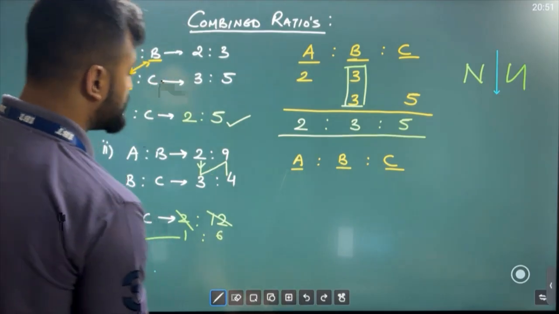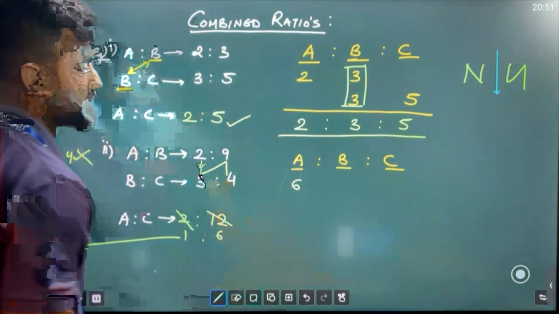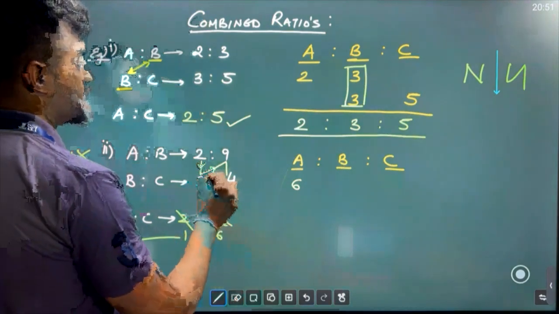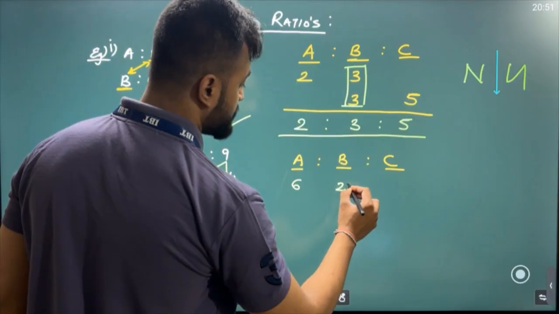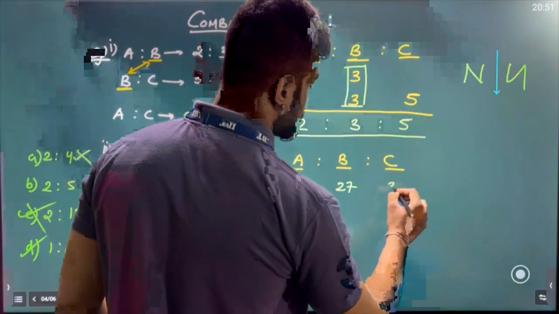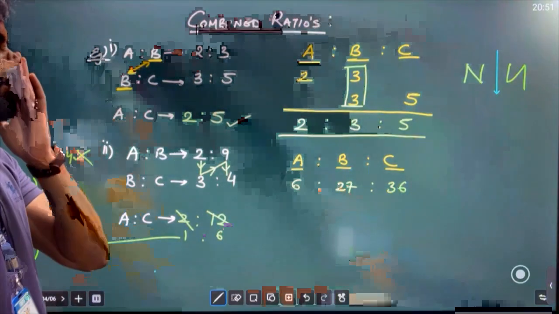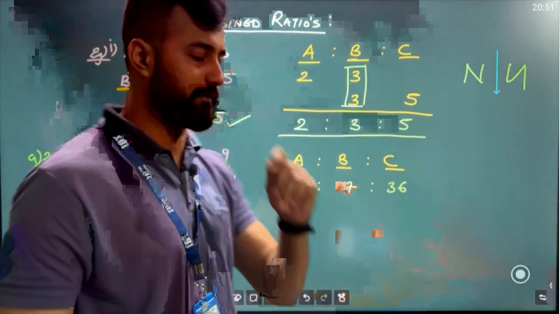Like first, so this into this. 2 3s are 6. Just write 6 out here. Done. Then 3 9s are 27. Just write 27 out here. Done. Next, 9 4s are 36. Just write 36. So we have got the ratio, but this is not in the simplest form. So let's cancel it and bring it into the simplest form. ठीक है?